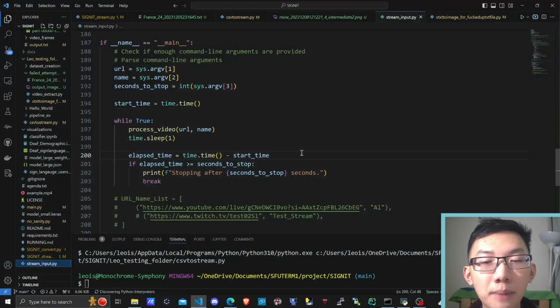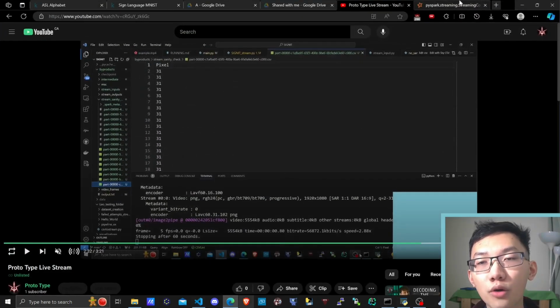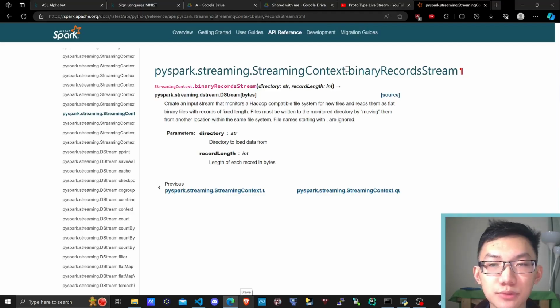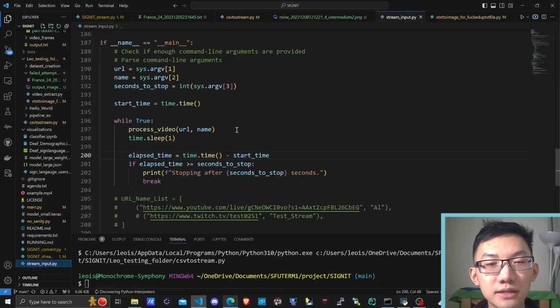Number 2, PySpark streaming in particular has very poor support for reading images. The only way you could do that is with binary records stream. However, this requires a record length, basically how many bytes you're going to read. And with streaming of varying quality, we found it more practical just to offload it to stream_input.py.